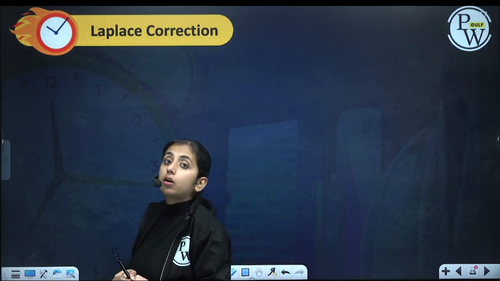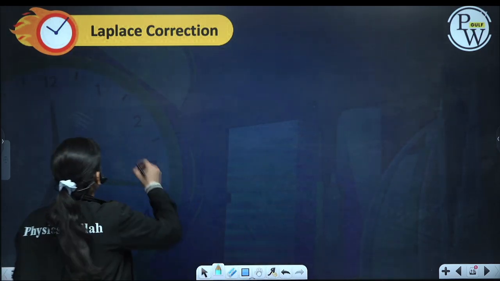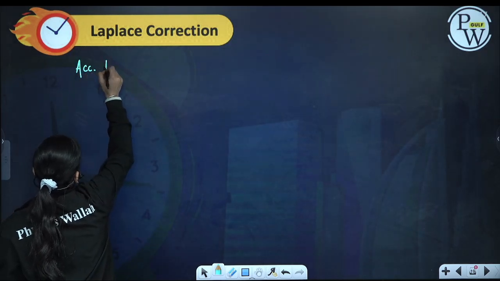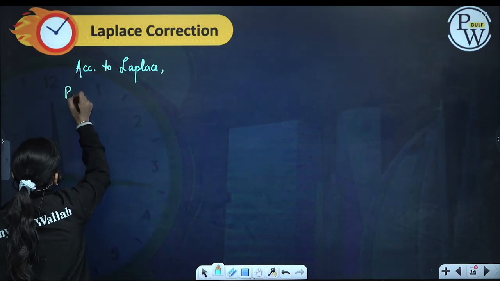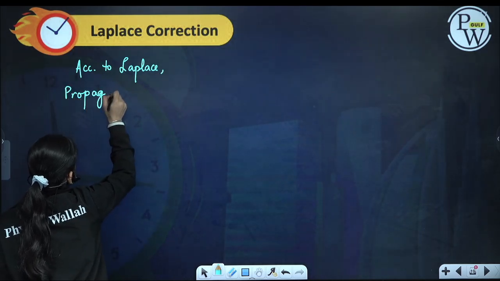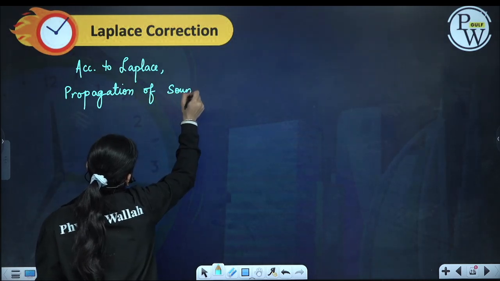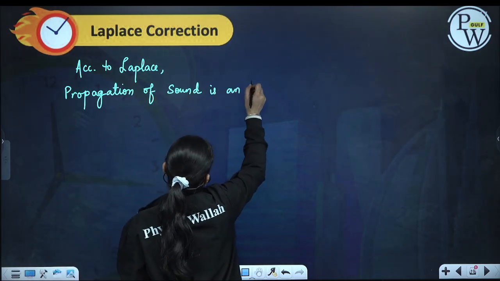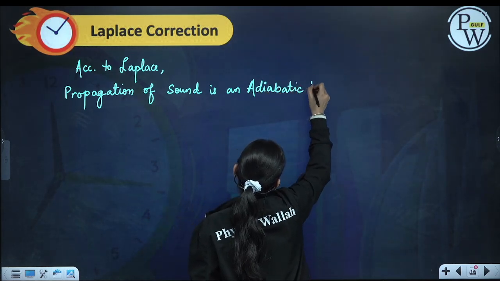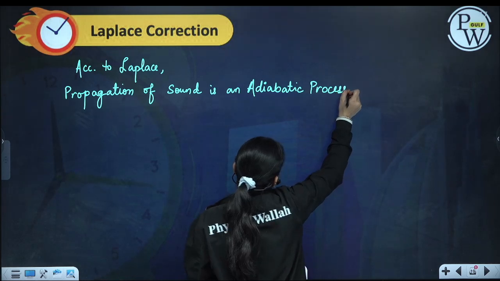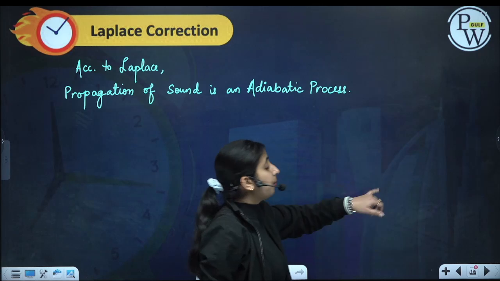He said that according to Laplace, the propagation of sound is an adiabatic process, not an isothermal process.